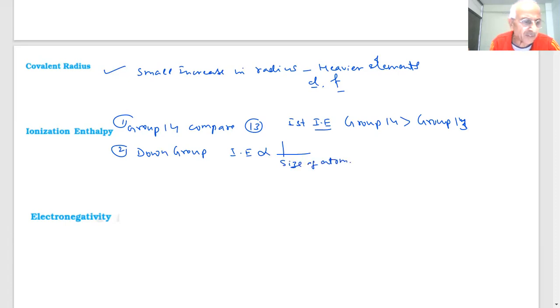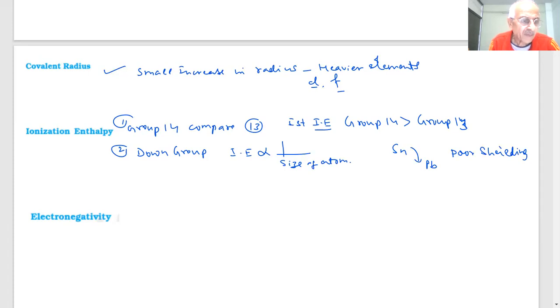But for the size of the atom, you have seen there is a variation from tin to lead. What happened? There is poor shielding. So what will be the result of that?